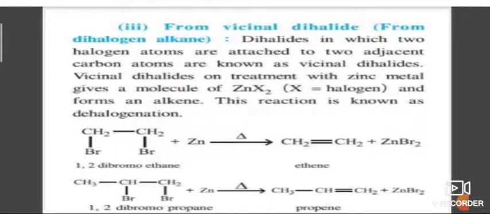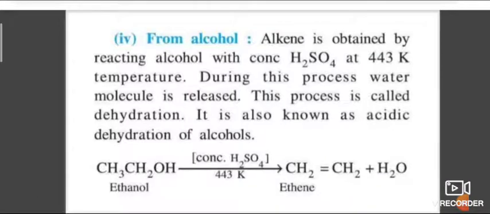Next, from alcohol. Alcohols are treated with concentrated sulfuric acid at 170 degrees Celsius, and alkene is obtained. So if you take any alcohol and heat it with concentrated sulfuric acid at around 170 degrees Celsius, ethene is formed. Here the elimination of a molecule of water occurs, so it is known as dehydration.